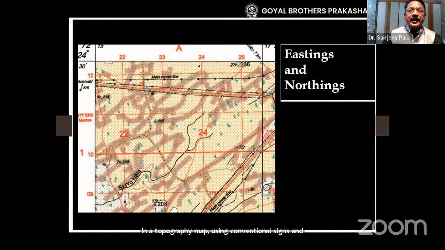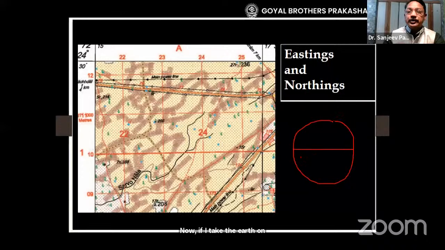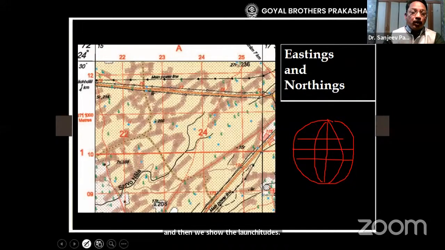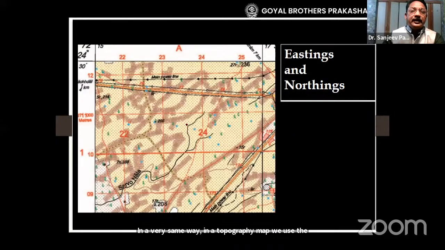The very basic idea of a topography map, dear teachers, is this: if I take the earth, on earth we show the latitudes and then we show the longitudes. In the very same way, in a topography map, we use horizontal lines and vertical lines. These horizontal lines which are drawn in red color are known as northings, whereas the vertical straight lines drawn here in red color, we call eastings.